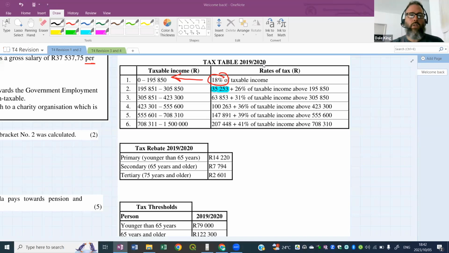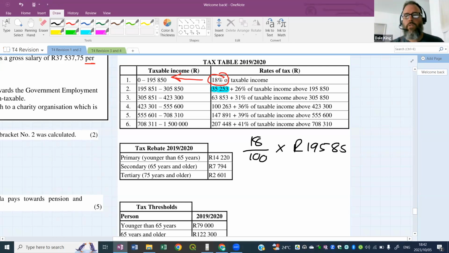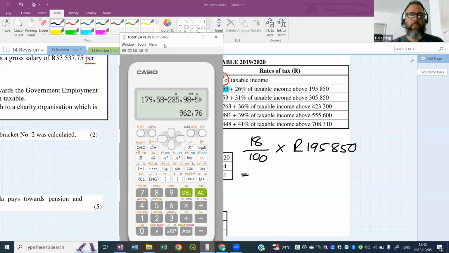So what they want us to do is work this out. Yes, Kazimla, you got it. They're going to say, we want 18% of 195,850. 18%, we write like that, times 195,850. Let's check. Will it work?